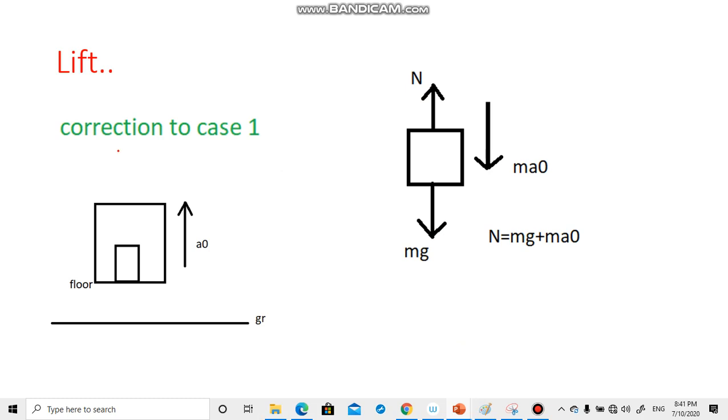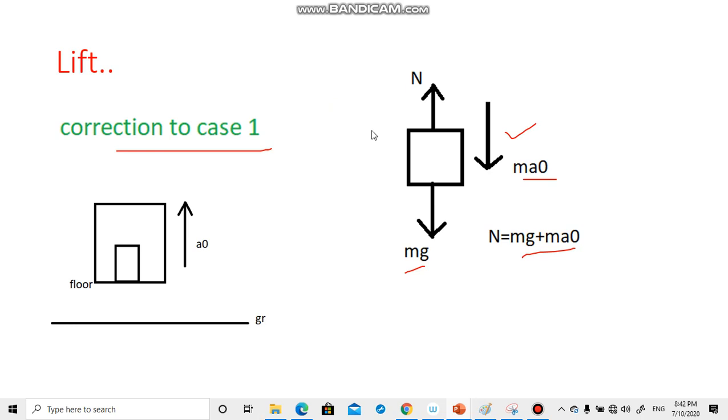If you apply some correction to case 1, that is, now this block is moving up, there is an acceleration in the upward direction. If you apply a pseudo force in the opposite direction, then this whole system can be considered in equilibrium. So in this situation, what happens? What is the net upward force? Only N. And what is the downward force? It is mg as well as mA0. So here N is equal to mg plus mA0.